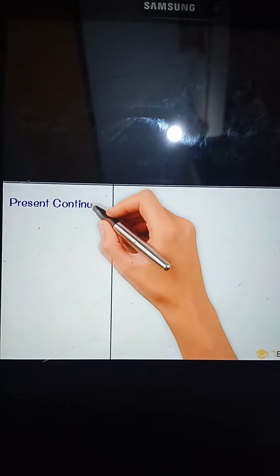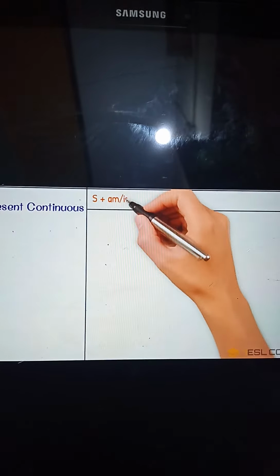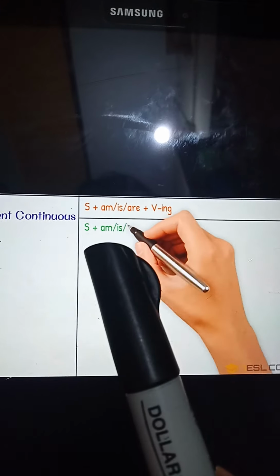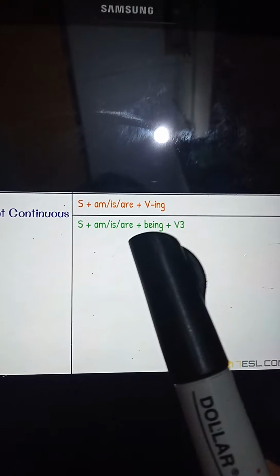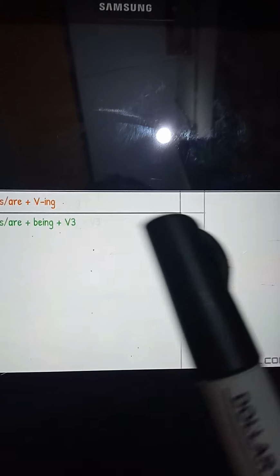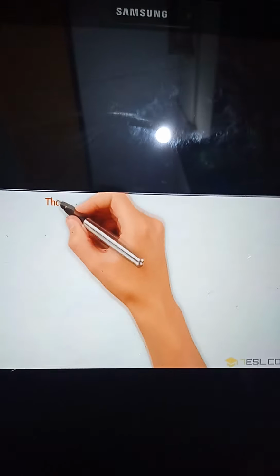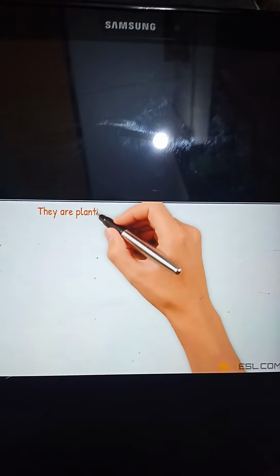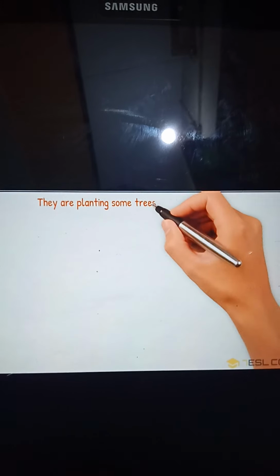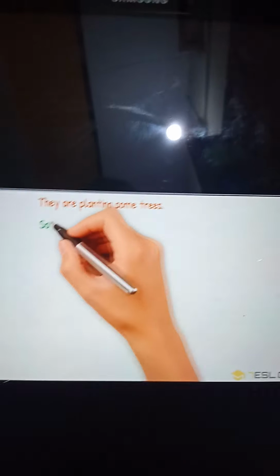Now see the next one, which is the present continuous tense. How will we change it? The simple present continuous tense contains subject, helping verb am, is, are, with the addition of ing. Let's see the example of active voice. They are planting some trees.